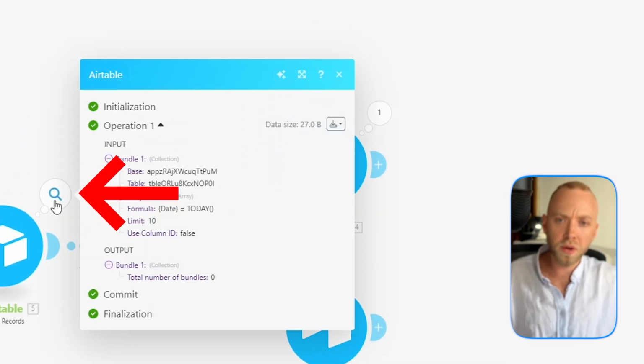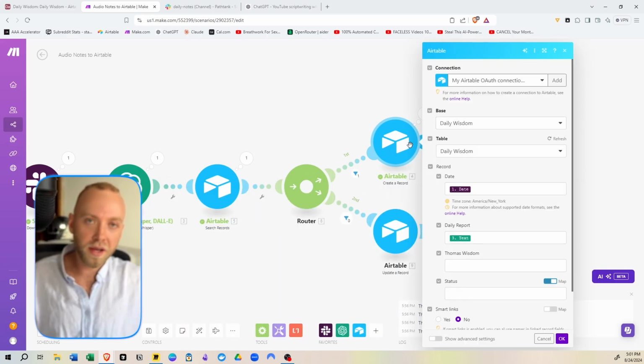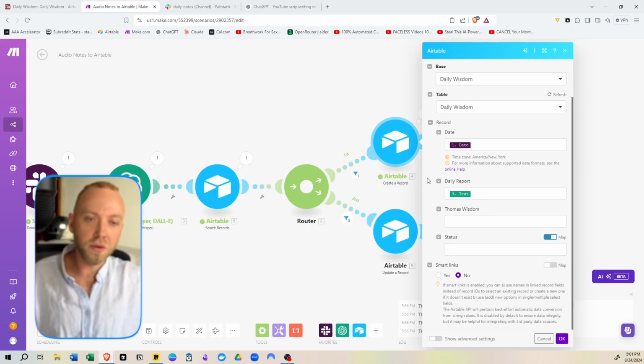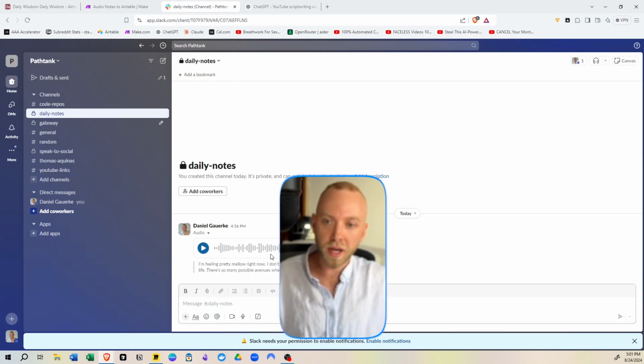And a bundle is what is the output here. Total number of bundles was 0. So then it created a new entry, right? So say, for example, you want to put in multiple notes for the day. That's fine. Let's go back and I'll show you what happens.